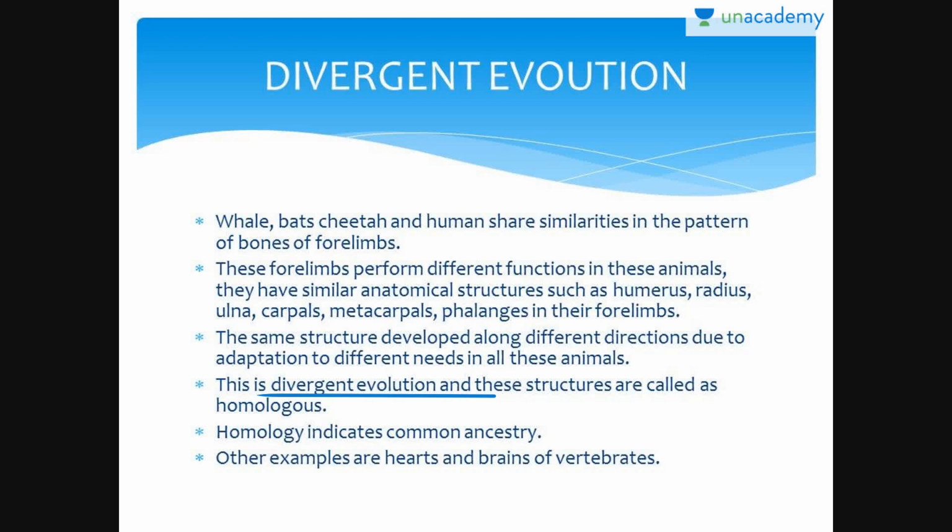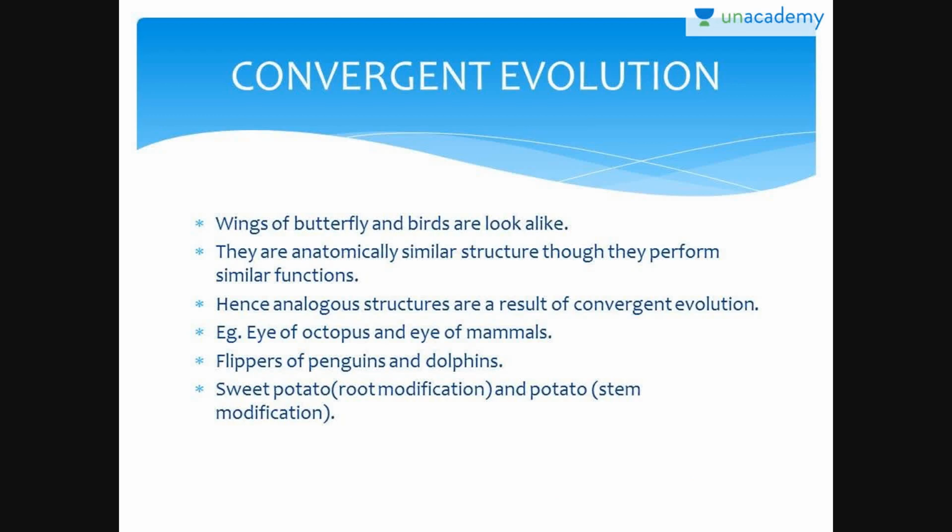And these structures are homologous, that is, alike. Homology indicates common ancestry. Other examples are heart and brains of vertebrates. Now, convergent evolution. Wings of butterfly and birds look alike. They have anatomically different structures, though they perform similar functions. Hence, analogous structures are a result of convergent evolution.